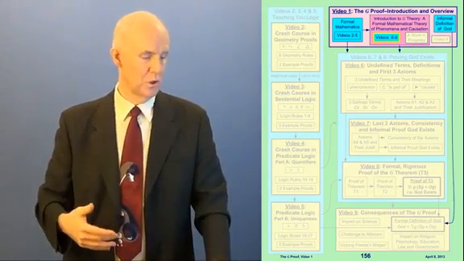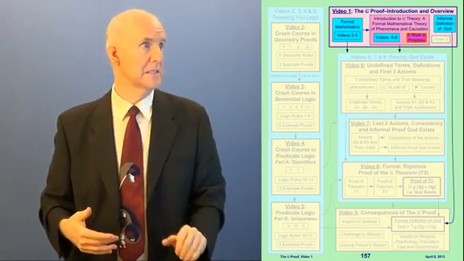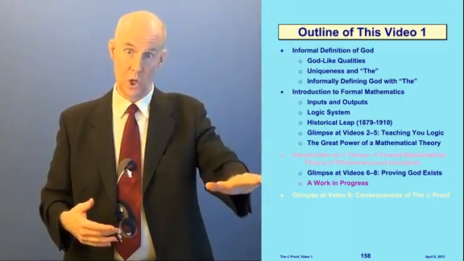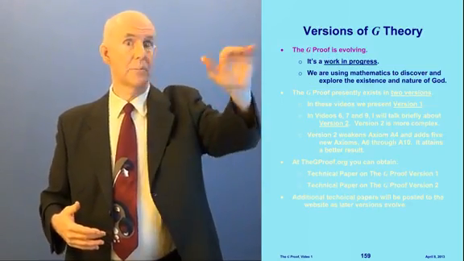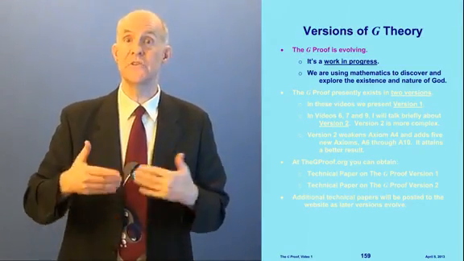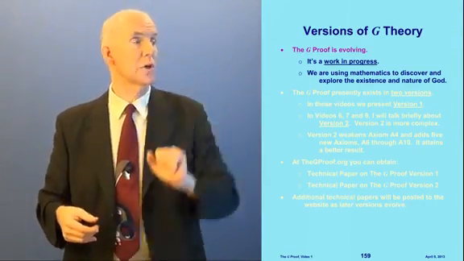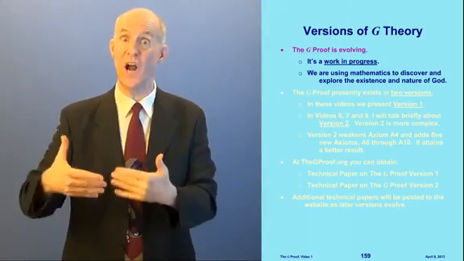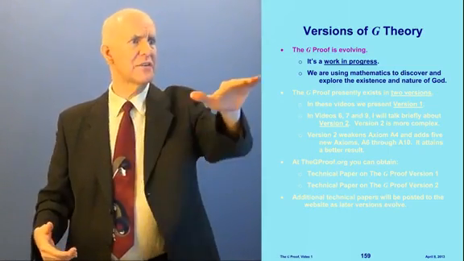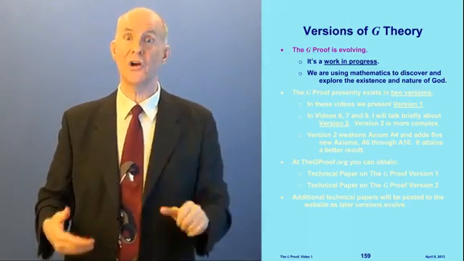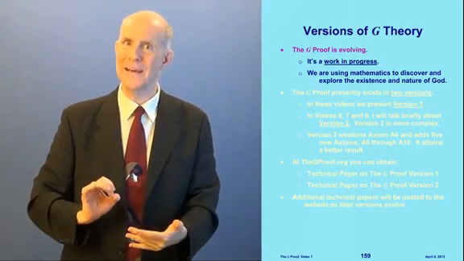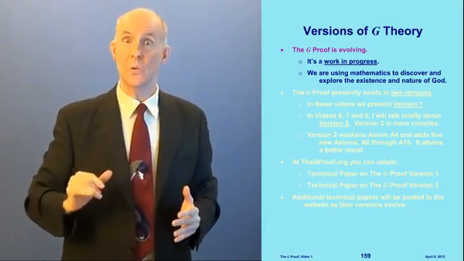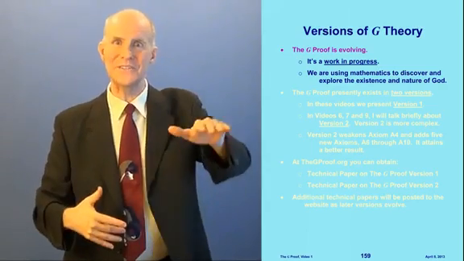And so the next thing we're going to do is talk about a work in progress. Okay, here we are on the outline, work in progress. Look, we're almost done. We're talking about versions of G-theory. The G-proof is evolving. It is a work in progress. What we're doing here is using mathematics to discover and explore the existence and nature of God. This is profound. This is amazing, fascinating stuff. We're learning about God by looking at God through mathematics, just as we learn about the universe by looking out at galaxies with a telescope. Mathematics is our telescope here.